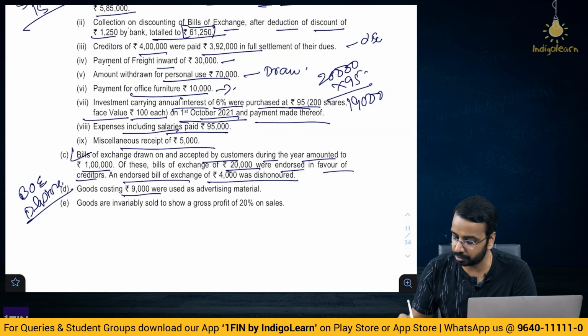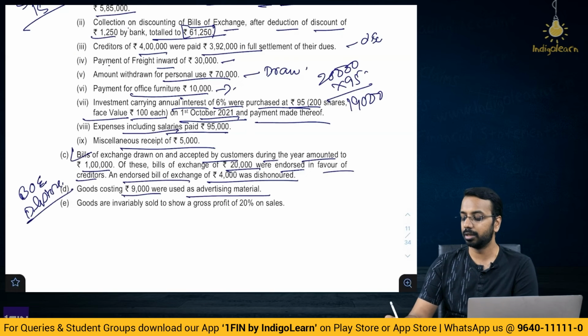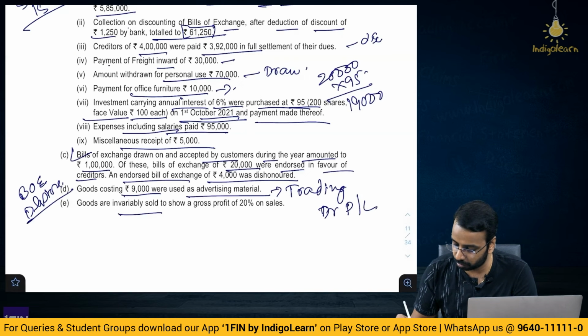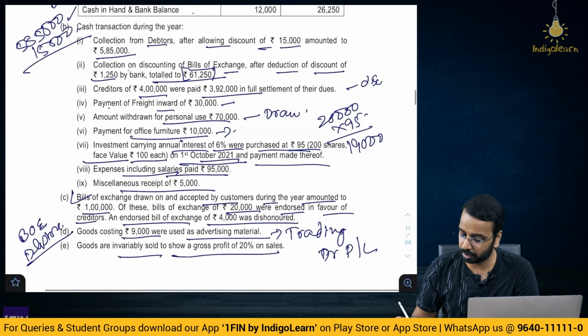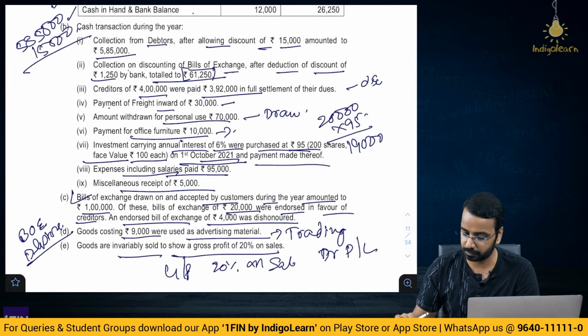Goods costing 9,000 were used as advertising material. So, this you will reduce from trading and you will debit it to P&L. Goods are invariably sold to show a gross profit of 20% on sale. So, whatever is the GP, that is 20% on sales, right.